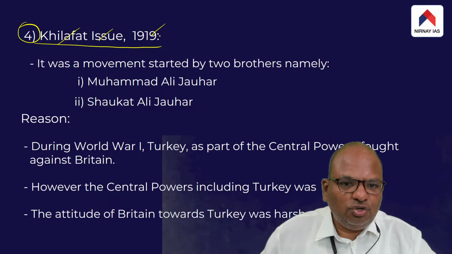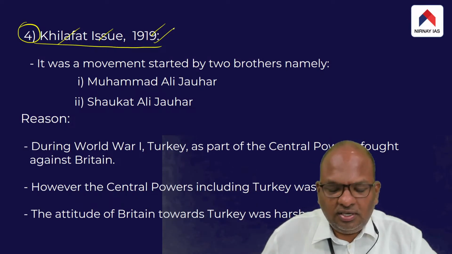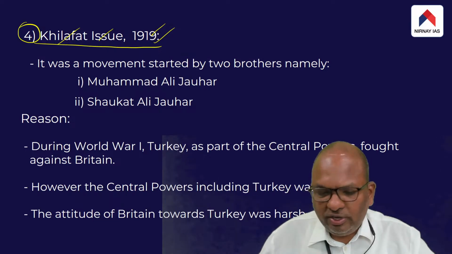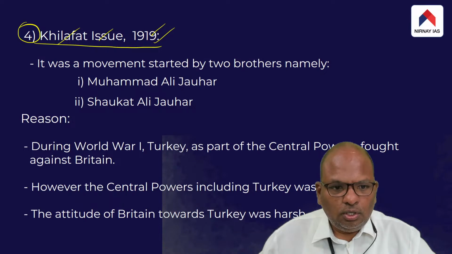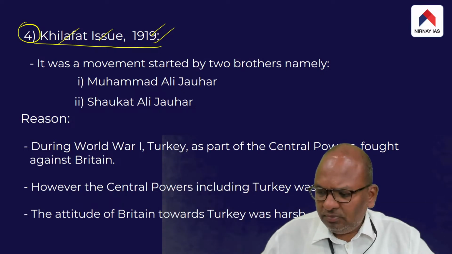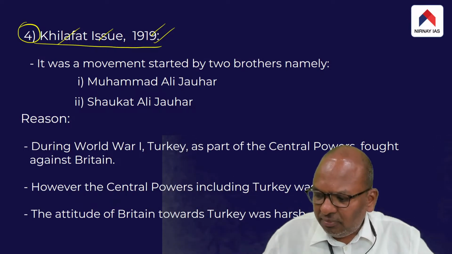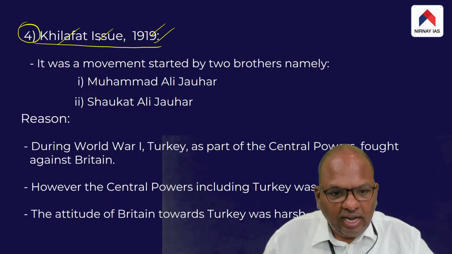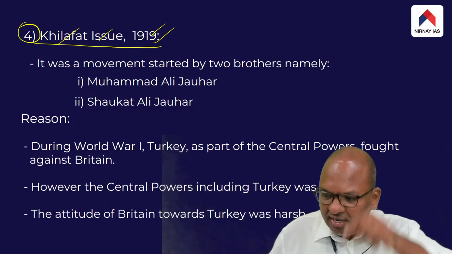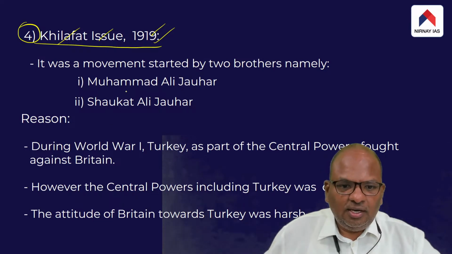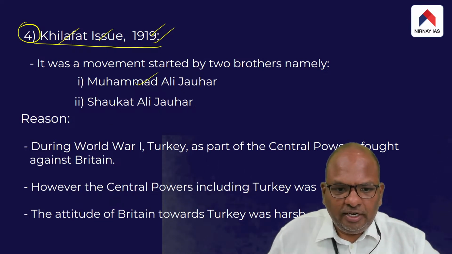This issue broke out in 1919. We will understand what the Khilafat movement is, but this Khilafat movement was started in India by two brothers, namely Muhammad Ali Jauhar and Shaukat Ali.